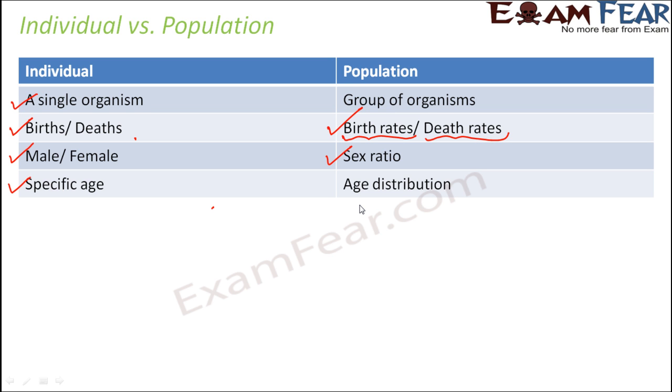So in population, what we talk about is age distribution: how many individuals of age less than 5 years exist in a population, how many of age less than 20 years, and how many of more than 60 years. We basically talk about how age distribution has taken place in a population. These are some of the terms with regards to population, and we will discuss them in more detail now.